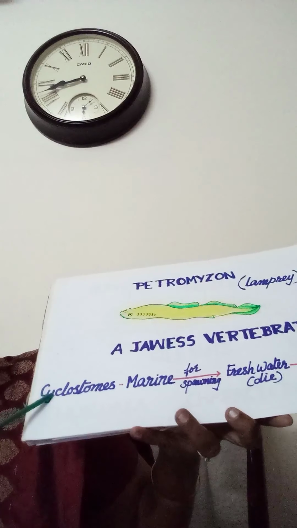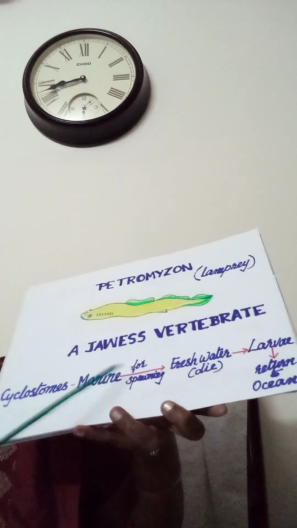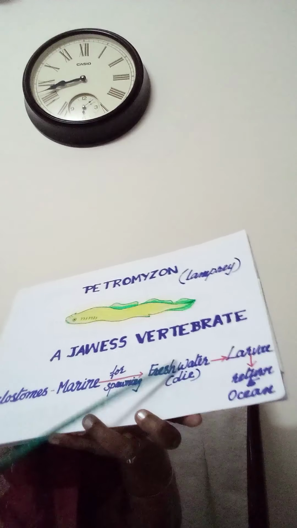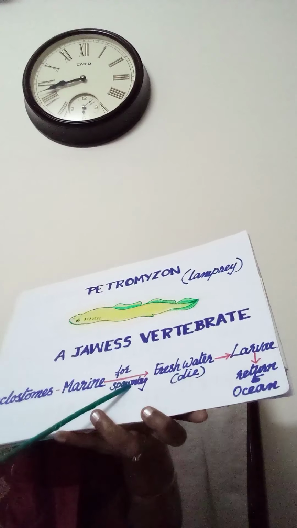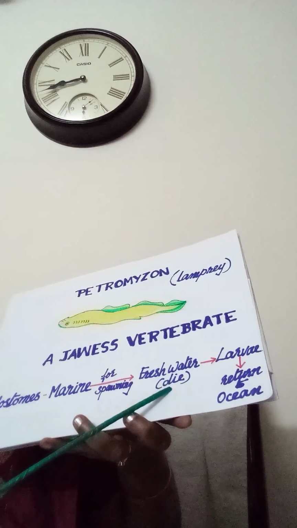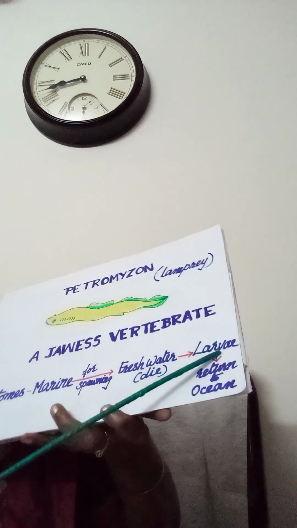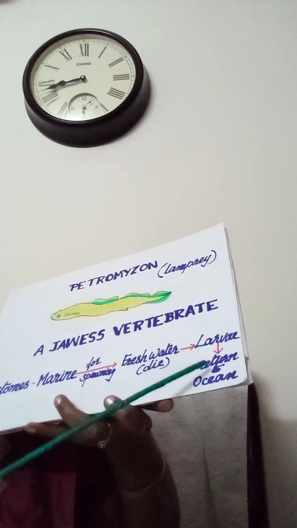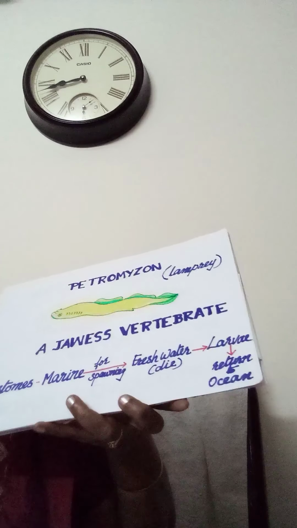So cyclostomes are marine and they migrate to fresh water for spawning. After spawning, they will die. Then the larva, after metamorphosis, return to the ocean, to marine water.